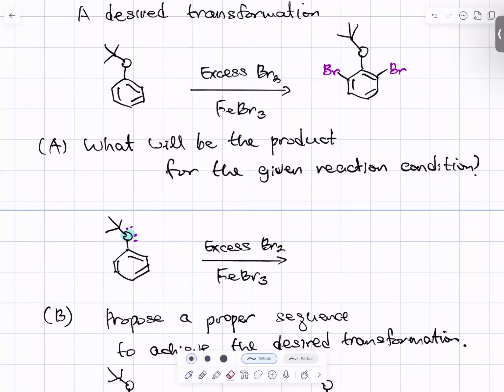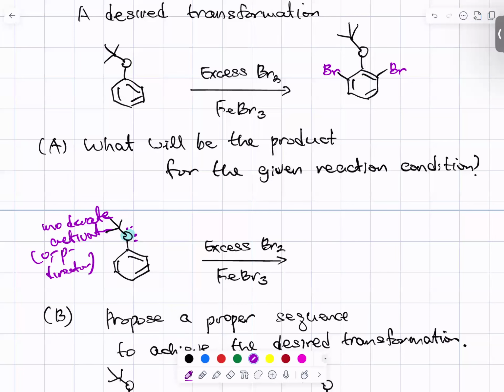There is some reason, but we don't need to go into it. It is simply good to know that this is in the strong to moderate activator range. So here, this one is a moderate activator. All the activators are ortho-para directors. So this one is an ortho-para director.